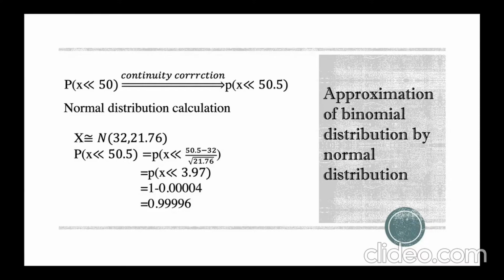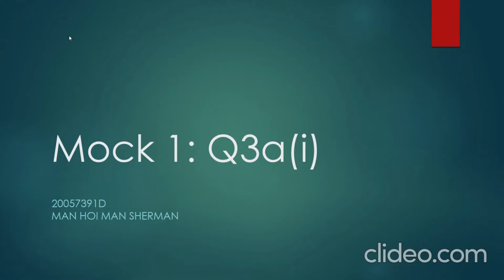So we can continue the normal distribution calculations, and I put all of the process on the PowerPoint, so we can see that finally the answer is 0.99996. So it's a very delicate answer, and now we have found the answer. Thank you very much. This is how I figured out this question.